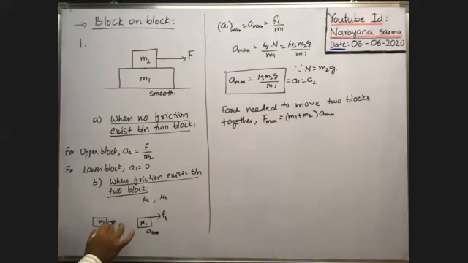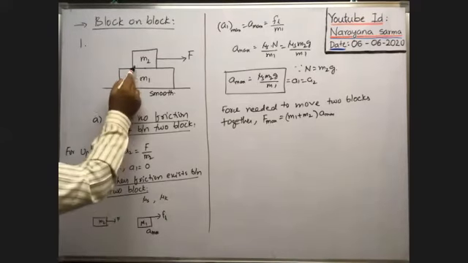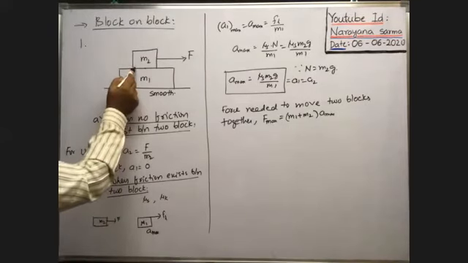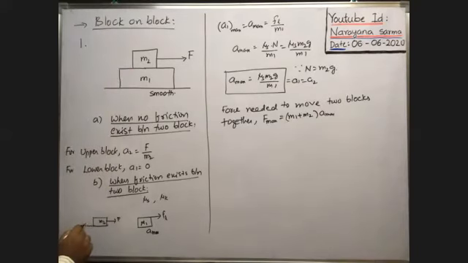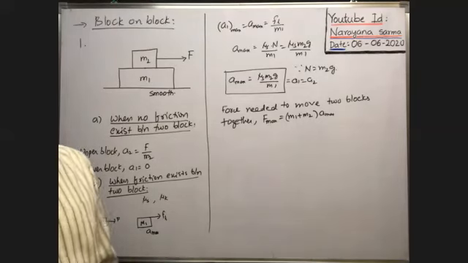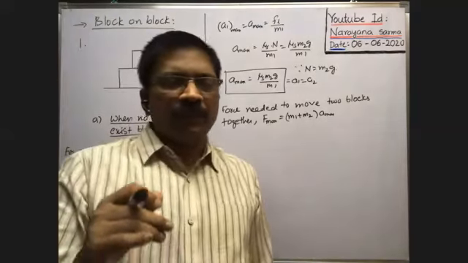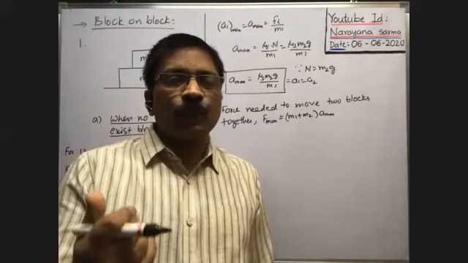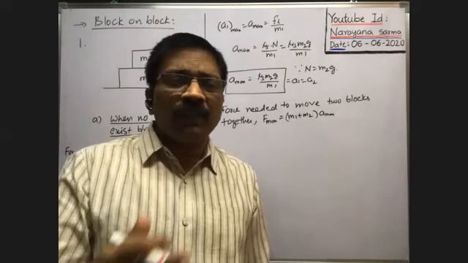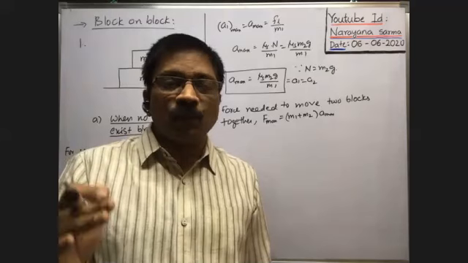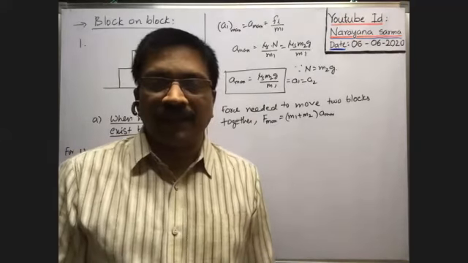When you consider the upper block, M2, the applied force is like this. But at the bottom of the upper block, the limiting friction is in the opposite direction. Limiting friction opposes the motion of the upper block and supports the motion of the lower block. Already at the beginning I said, the frictional force may oppose or support the motion of a body, but always opposes the relative motion between the two bodies in contact.